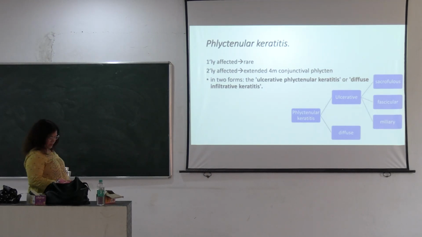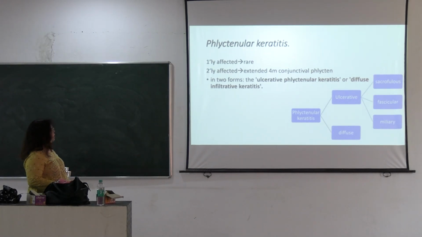It generally occurs secondary, extending from the conjunctival phlyct. Phlyctenular keratitis and phlyctenular conjunctivitis are different. Keratitis affects the cornea, and conjunctivitis affects the conjunctiva.